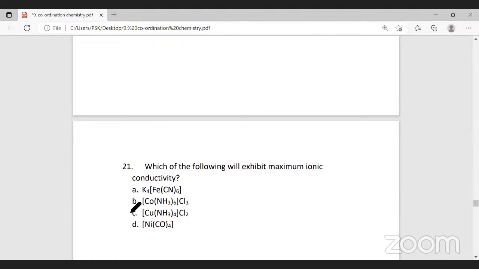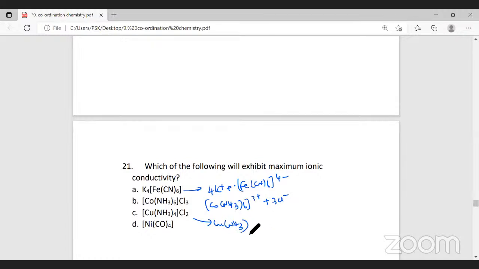Which will show maximum ionic conductivity? K4[Fe(CN)6] will dissociate to form 4K+ and [Fe(CN)6]4-. This one, [Co(NH3)6]Cl3, will dissociate to form [Co(NH3)6]3+ and 3Cl-. This will dissociate to form [Cu(NH3)4]2+ and 2Cl-. And this is a neutral complex. It will not give ions.